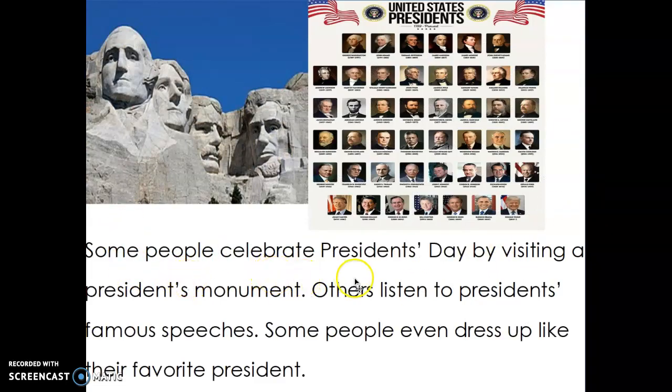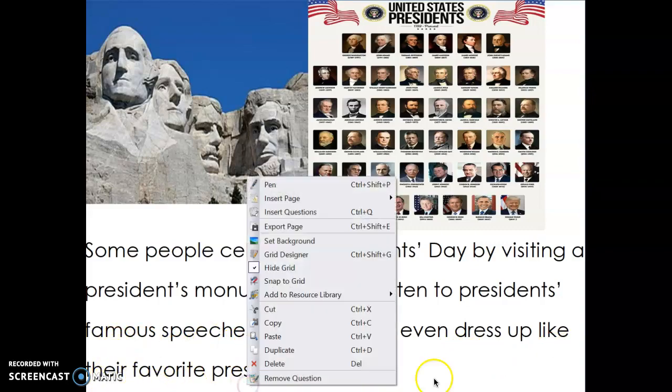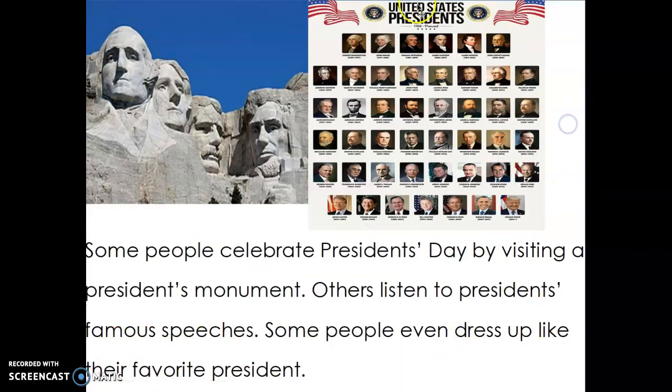Some people celebrate President's Day by visiting a president's monument, just like this one. Others listen to presidents' famous speeches. Some people even dress up like their favorite president. You might see some people dress up as one of our presidents of the United States right here.